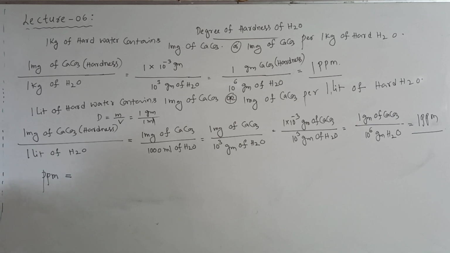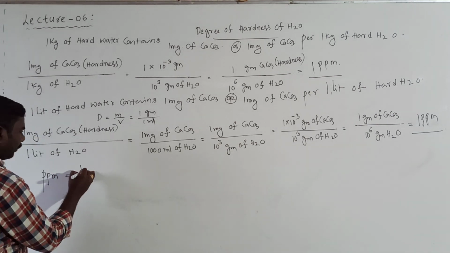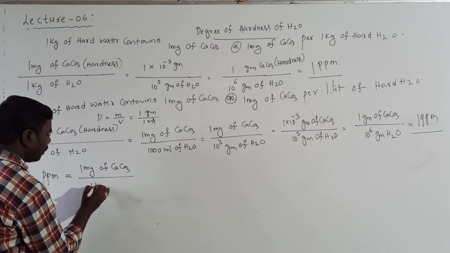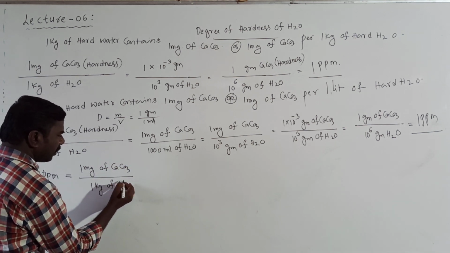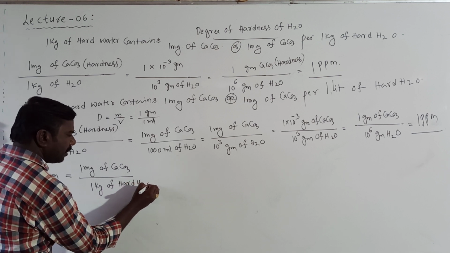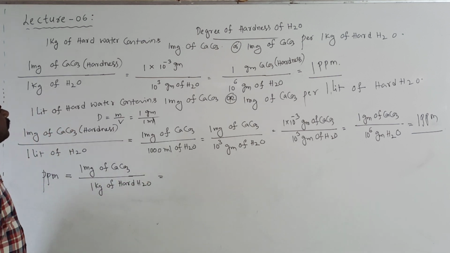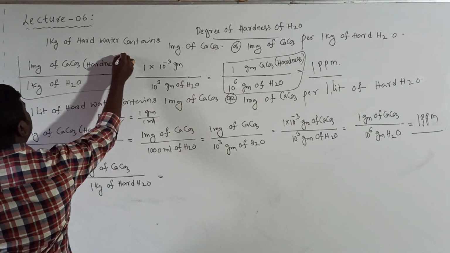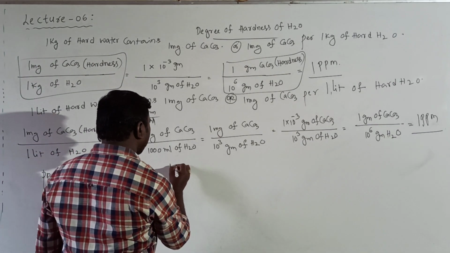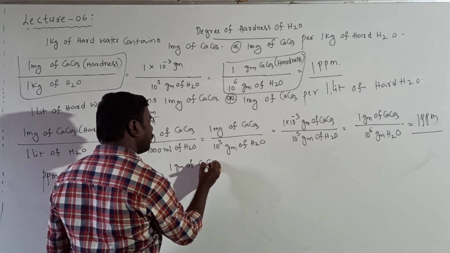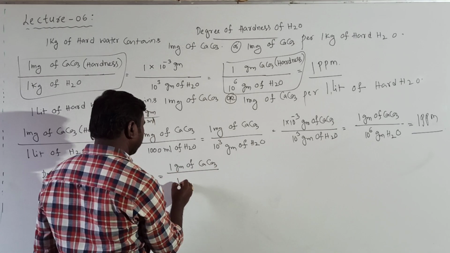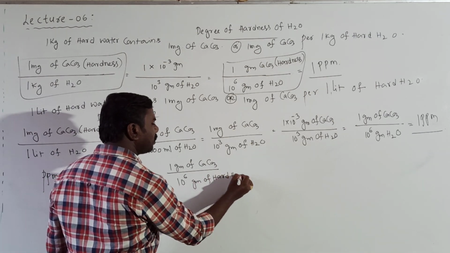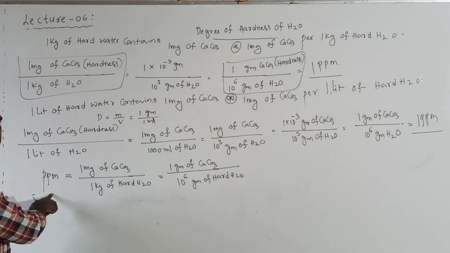1 milligram of CaCO3 in 1 kg of water. 1 milligram of CaCO3 in 1 kg of water. It is hard water, right? It is ppm. Next, this is also taken as a ppm. Similar: 1 gram of CaCO3 present in 1 million grams of hard water. Clear? It is also called 1 ppm.